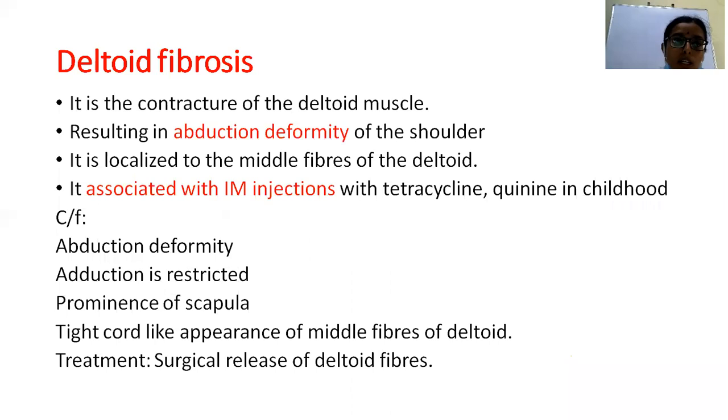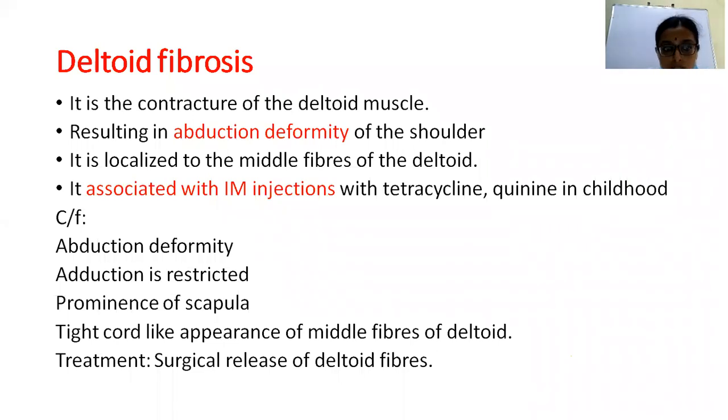And then next we have the next condition, deltoid fibrosis. In deltoid fibrosis, there will be contracture of the deltoid muscle, and this results in abduction deformity of the shoulder. Because the deltoid helps in abduction of the shoulder, when the muscle is contracted, there will be abduction deformity of the shoulder. Usually it is localized to the middle fibers of the deltoid. Some studies have shown an association between intramuscular injections of tetracycline and quinine in childhood and deltoid fibrosis.